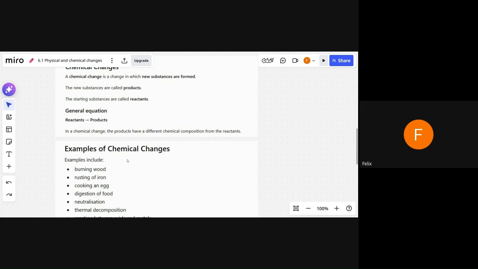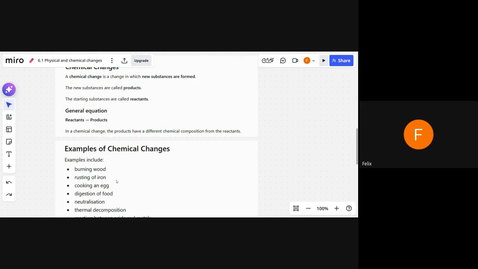In some cases they cannot be reversed at all, and at other times they may be reverted, but with great difficulty. Rusting of iron, yeah. When iron rusts, it changes into a new product, right? Iron oxide. And it is not the same as iron anymore.